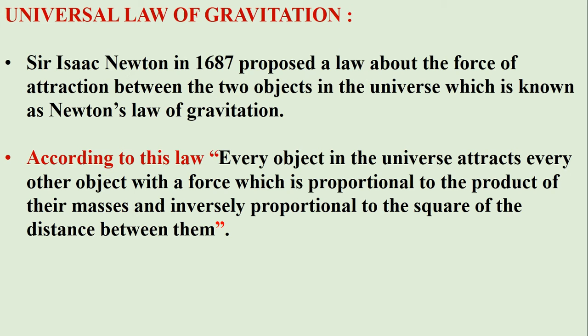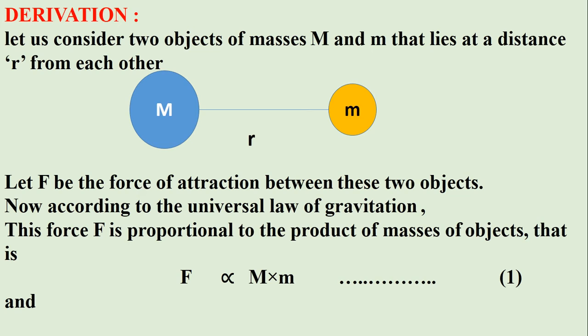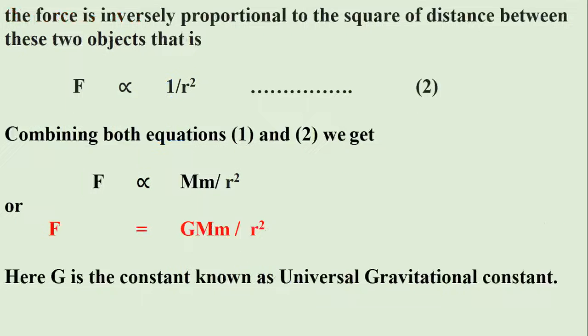Now we derive a formula of force of attraction with the help of this law. Let us consider that we have two objects of masses capital M and small m, as we can also see in the picture. Now if we consider force F, then according to the universal law of gravitation, F is directly proportional to M into m, and F is inversely proportional to 1 by R square.